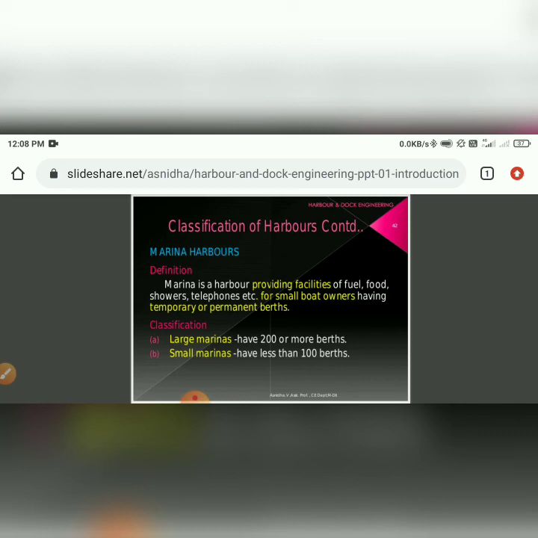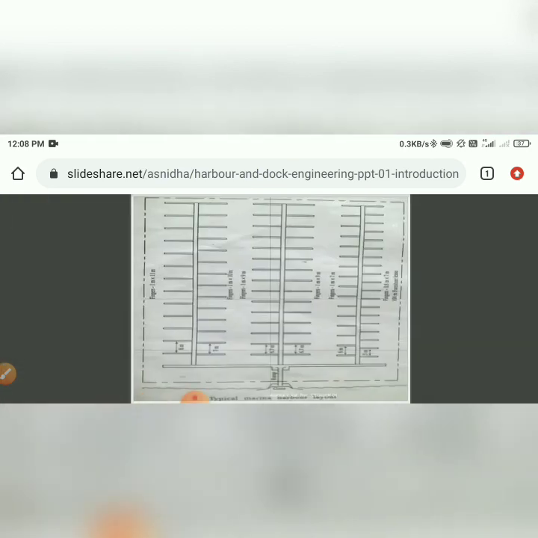So the classification is large marinas and small marinas. If you have 200 or more berths, then it will be in the large marinas. And if you have less than 100 berths, then it will come into the category of small marinas.